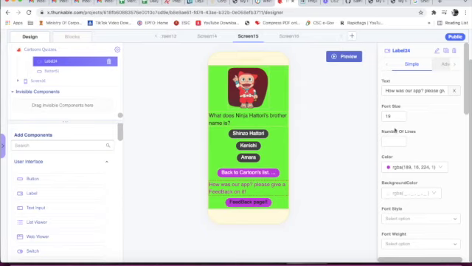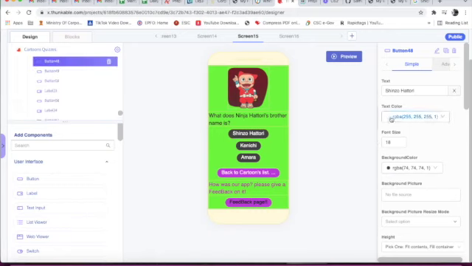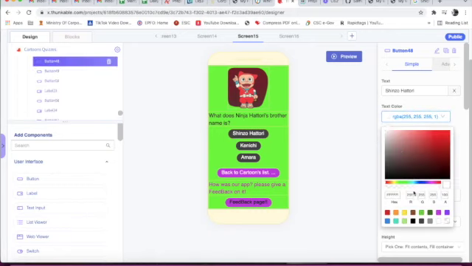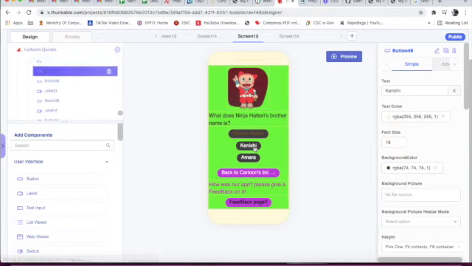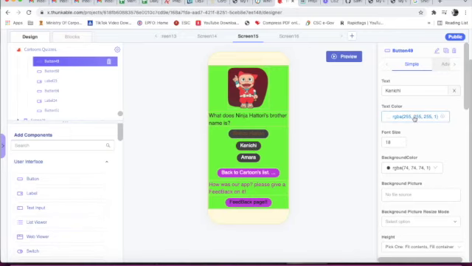Now here if we come to this button, this is text color. If I give the text color as brown, I know it is not showing, but this text color is brown. So this is hex. We will copy this hex. And if we want this button's text also brown, we don't need to change anything.